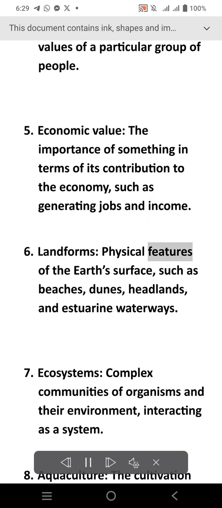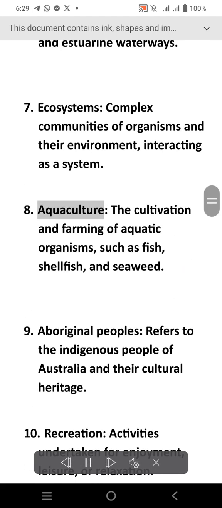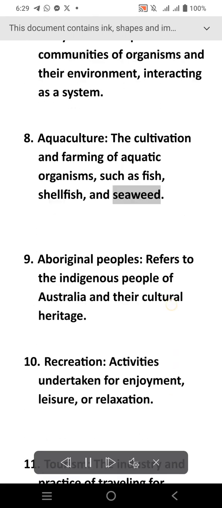Landforms, physical features of the Earth's surface, such as beaches, dunes, headlands, and estuarine waterways. Ecosystems, complex communities of organisms and their environment, interacting as a system. Aquaculture, the cultivation and farming of aquatic organisms, such as fish, shellfish, and seaweed.